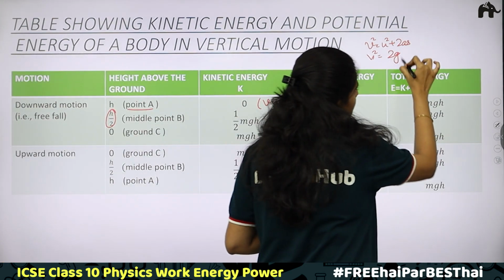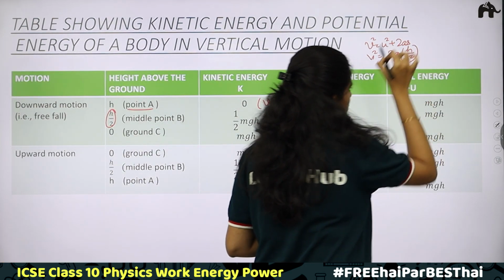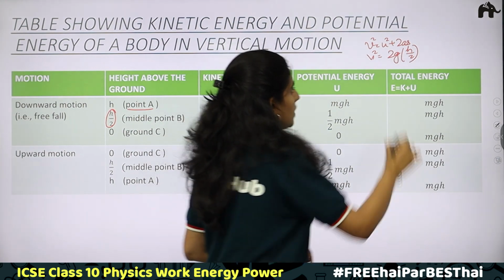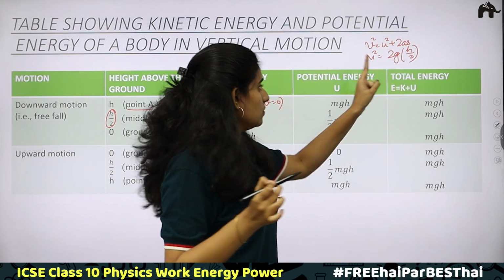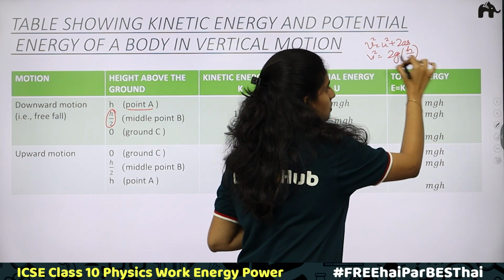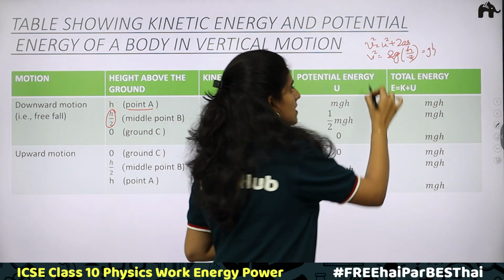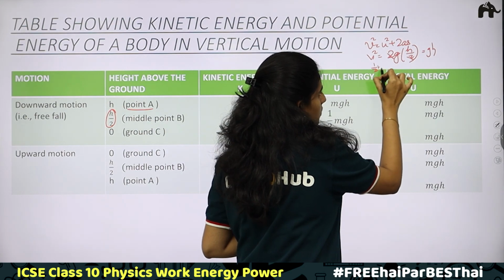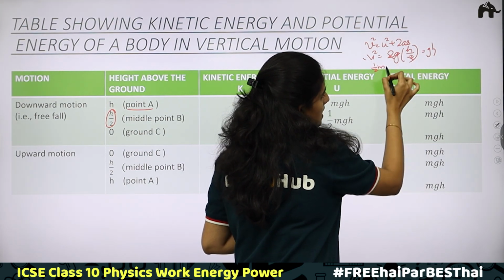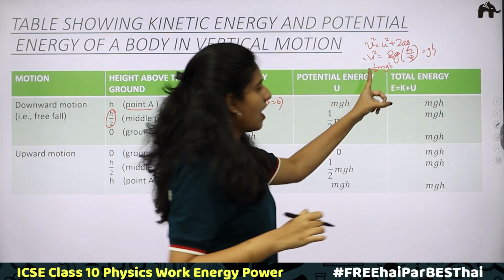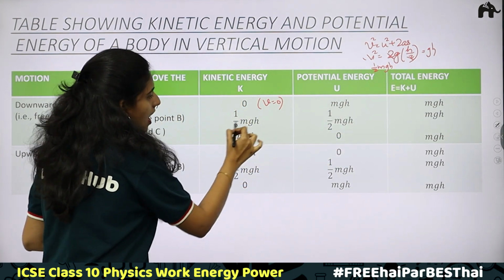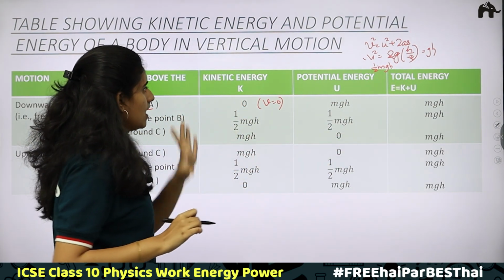Therefore, here distance traveled will become h by 2. v square is equal to 2g into h by 2. The 2 gets cancelled, you will be having gh. Now, what is kinetic energy? Half mv square. v square is equal to gh. Substituting, we get half mgh. This is how you are getting half mgh. Kinetic energy is half mgh.